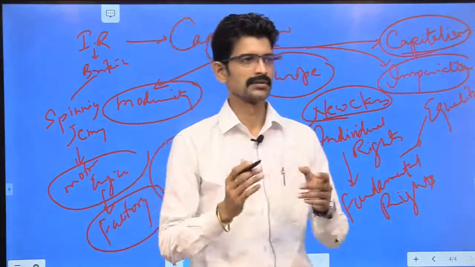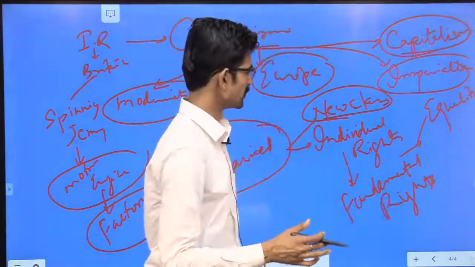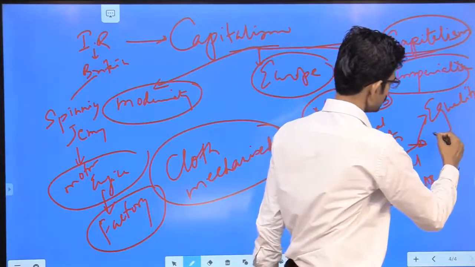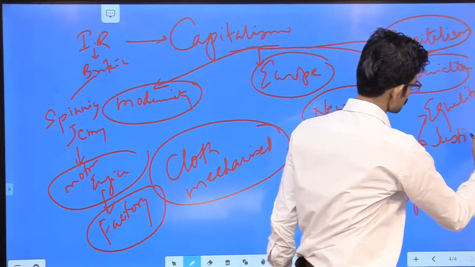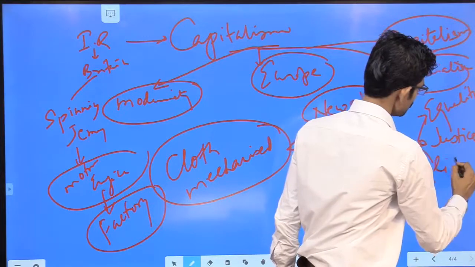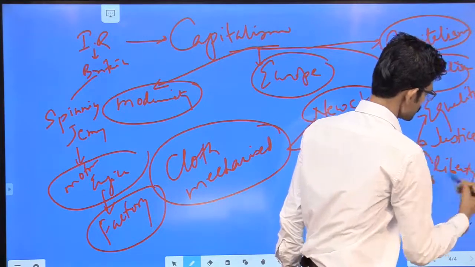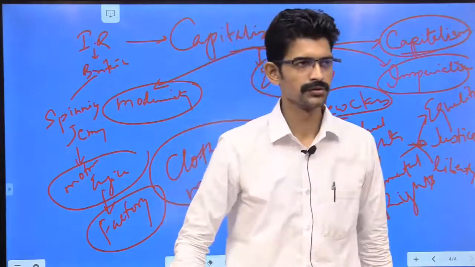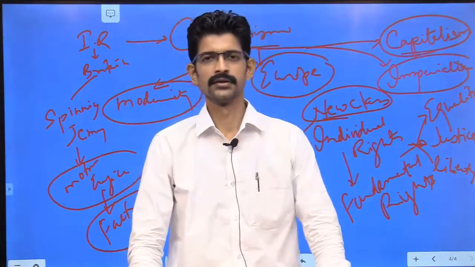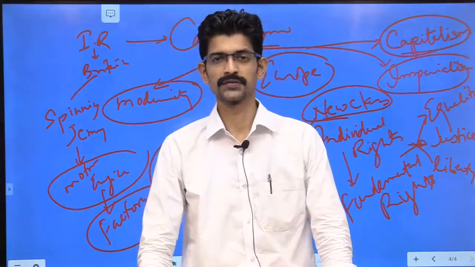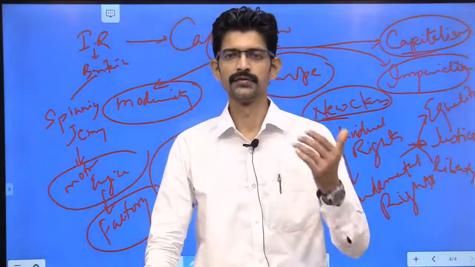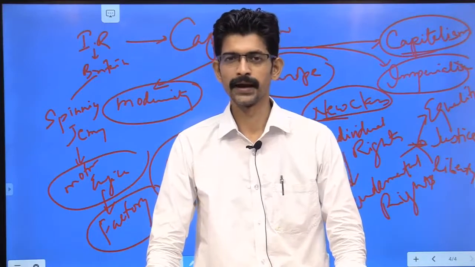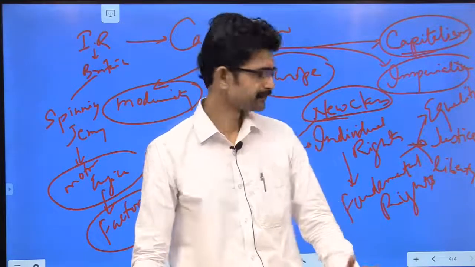Then there was the concept of neoliberalism and rights constituting equality, justice, liberty, which we see were the most important parts of rights in the French Revolution. Therefore, some UPSC questions have asked how the revolution led to changes in society and the present form of democracy.